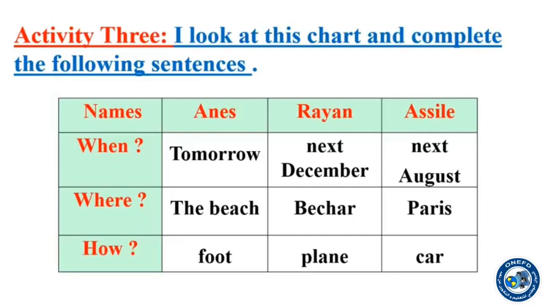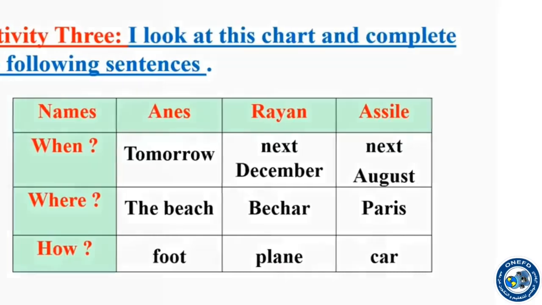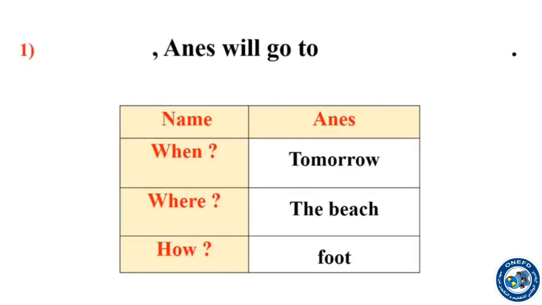So we have 3 names: Anas, Ryan, and Asil. And from this information provided in the chart, we are going to complete 3 sentences. Let's take a look at the first example. The example of Anas. Anas will go to... We have when, where, and how.